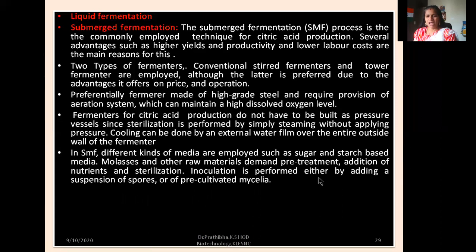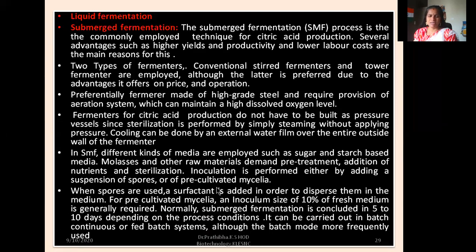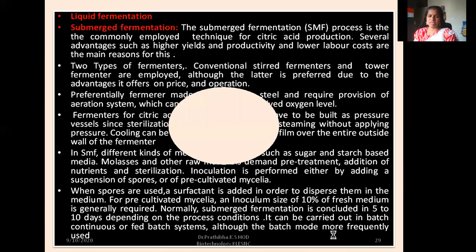Inoculation is performed either by adding a suspension of spores or of pre-cultivated mycelia. When spores are used, a surfactant is added in order to disperse them in the medium. For pre-cultivated mycelia, an inoculum size of 10% of fresh medium is generally required. Normally, submerged fermentation is concluded in 5 to 10 days depending on the process conditions. It can be carried out in batch, continuous or fed batch systems, although the batch mode is more frequently used.